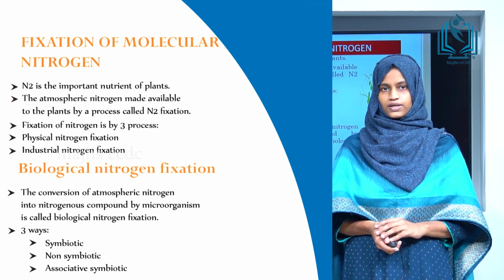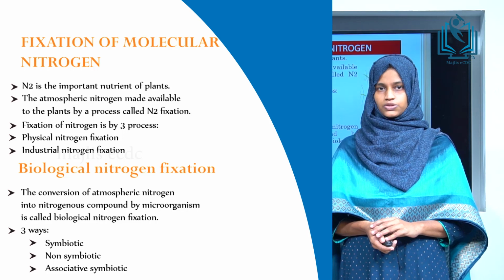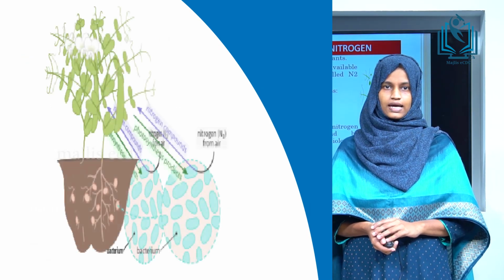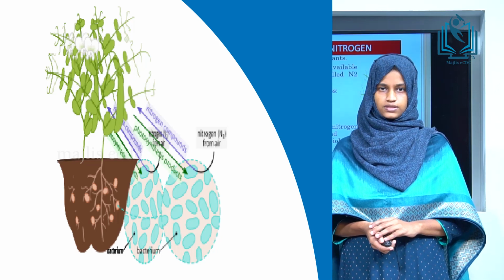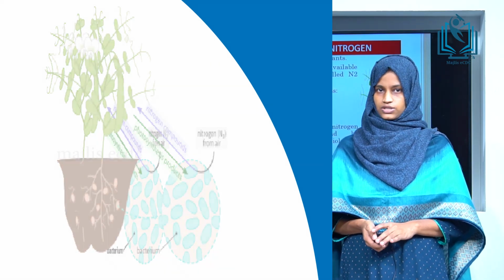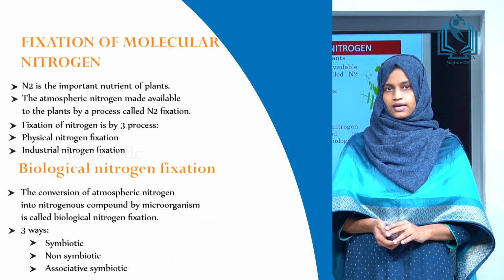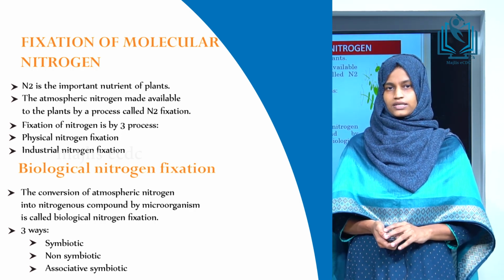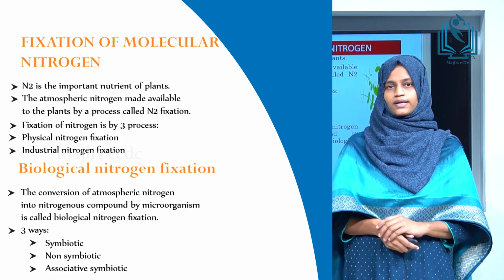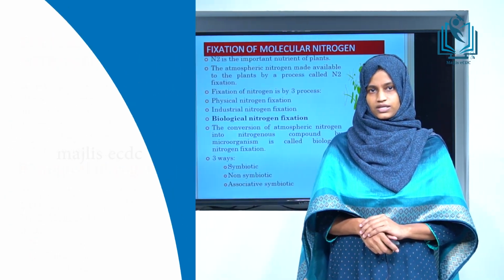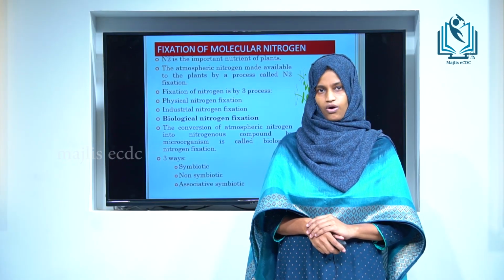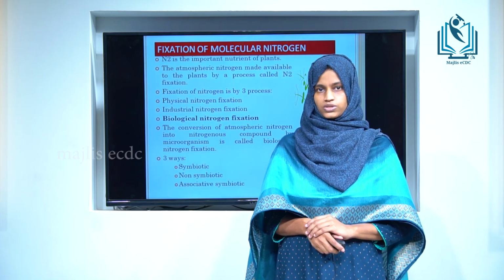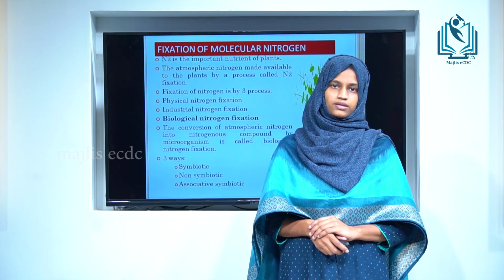The conversion of atmospheric nitrogen into a form available to the plant is called nitrogen fixation. There are 3 types of nitrogen fixation: physical nitrogen fixation, chemical nitrogen fixation, and biological nitrogen fixation. Physical nitrogen fixation is also called atmospheric nitrogen fixation. Chemical nitrogen fixation means the conversion of atmospheric nitrogen into nitrogenous compounds by man-made chemical methods.